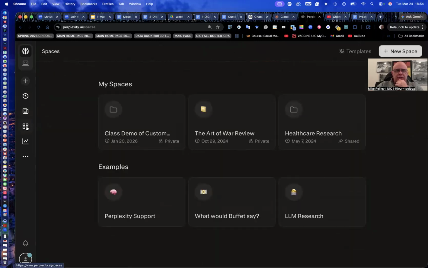Spaces allow you to build various projects in here. These are some projects that I've done in the past. And yeah, you can go back in and open those up. I have them all set to private. This one I actually shared with some reporters from WebMD a couple years ago. I don't do a lot of bigger projects with this tool. I do it for smaller research.